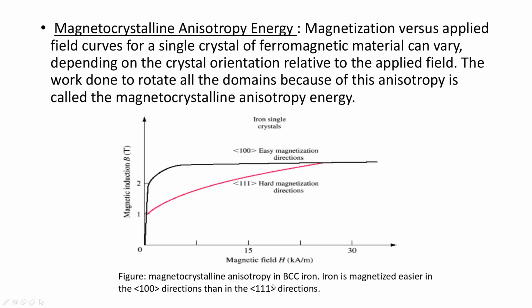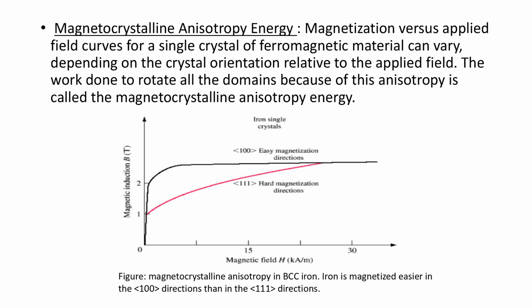We can see here for BCC iron, in the 100 direction, the external magnetic field required to achieve saturation magnetization is much less than that required in the 111 direction. So for BCC iron, the 111 direction is said to be the hard magnetization direction, and 100 is an easy magnetization direction. And we know that for polycrystalline material there are different orientations grain-wise.